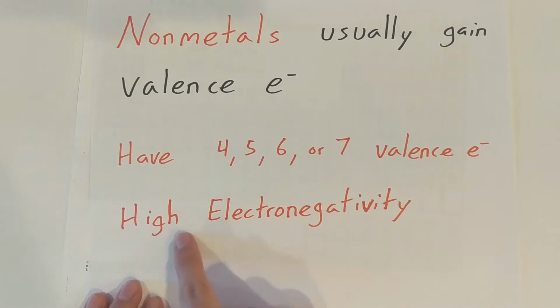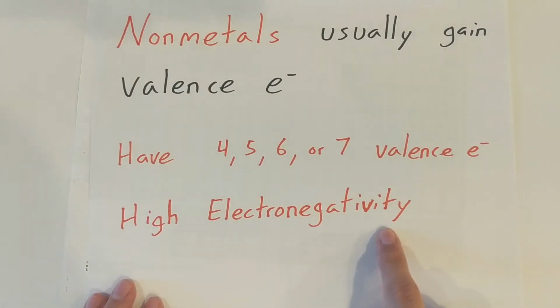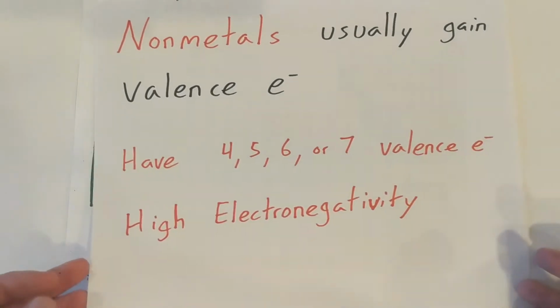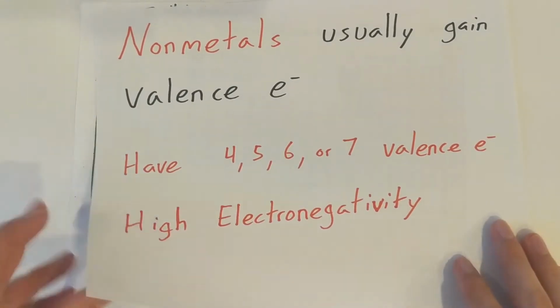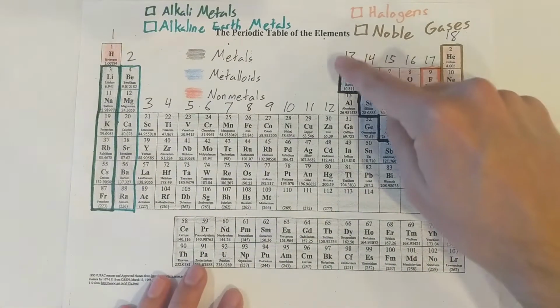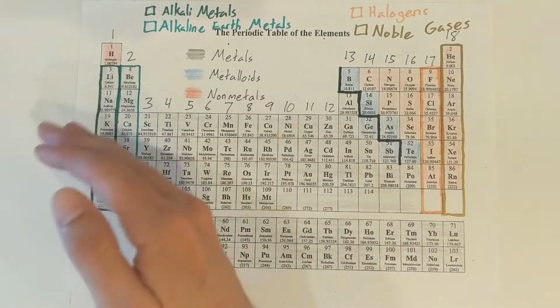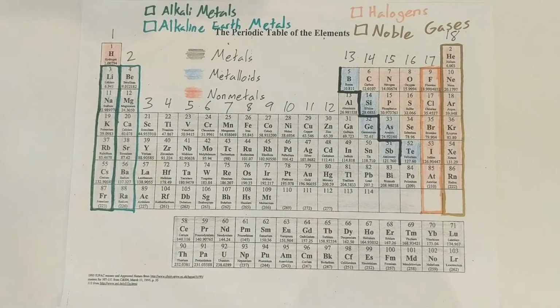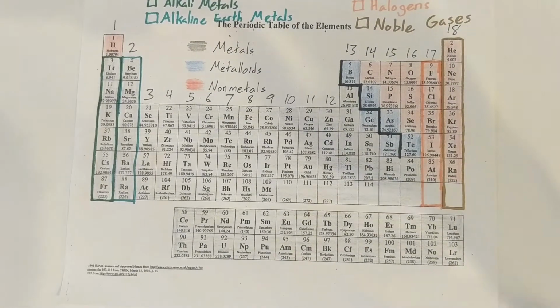And in general, our non-metals have a high electronegativity, meaning they really want to gain those extra valence electrons. So we can use this split and knowing whether our elements are metals or non-metals to determine whether they'll be losing or gaining valence electrons.